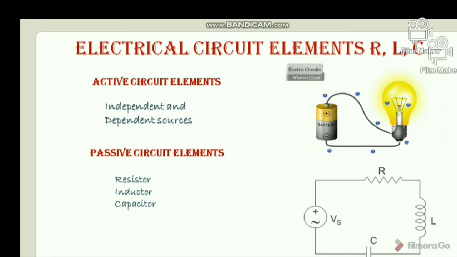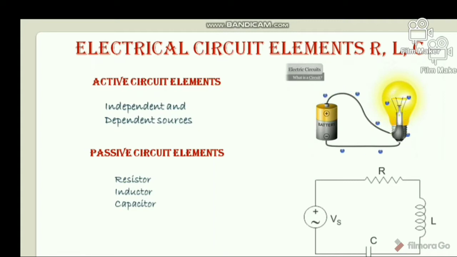An example of a dependent source is a transistor, which provides current to the circuit depending upon the voltage applied to it. Another example is an operational amplifier, which provides voltage depending upon the differential input voltage applied to its terminals.